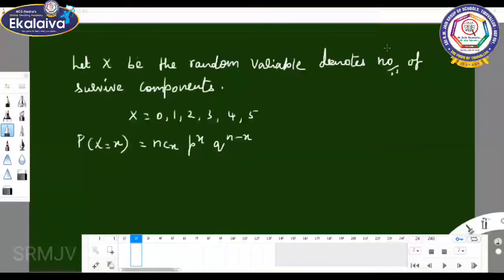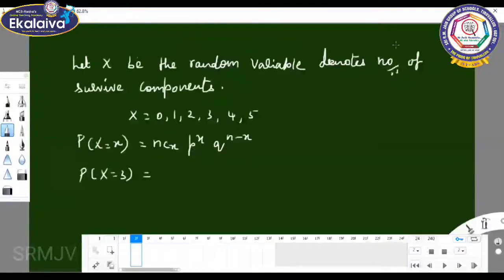So you can take the value. They're asking 3 out of 5, so exactly x value equal to 3, because exactly 3 survived.